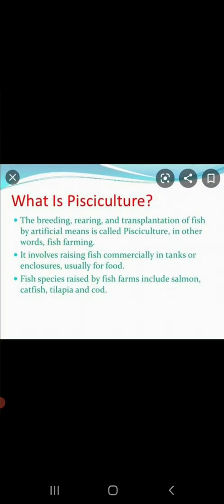Also, there are fish, which is a large scale source of income for fishermen. Here, the fishes are reared at a large scale, and this method of rearing of fish is called pisciculture, in which the fish are reared at a large scale. And we all know that fish is also a rich source of vitamin A and D. So from all these studies, we get to know that animals are also another important source of food apart from the crops.